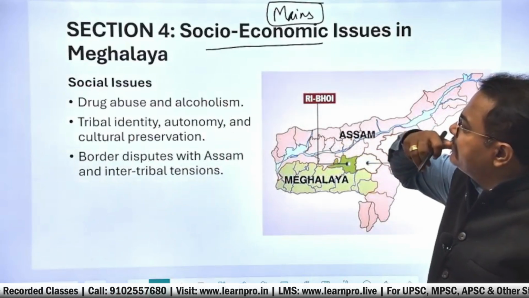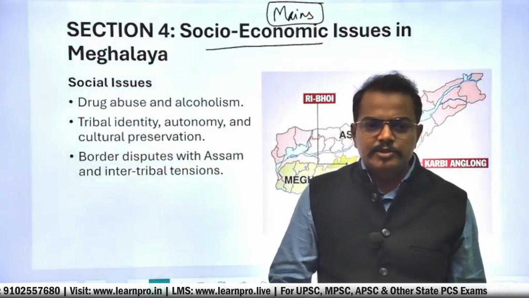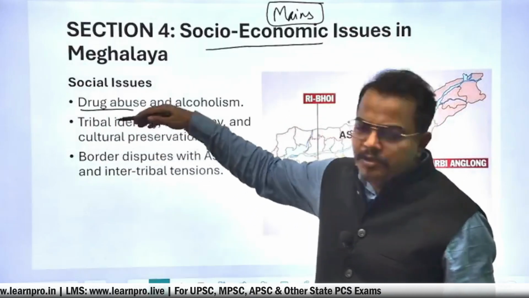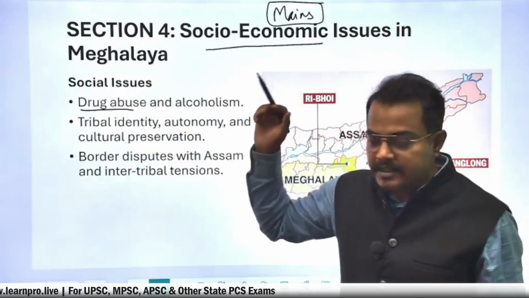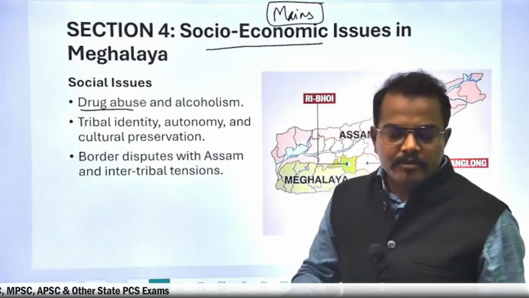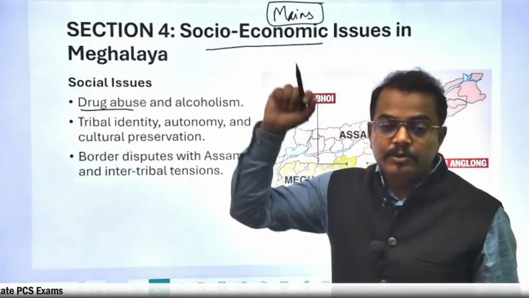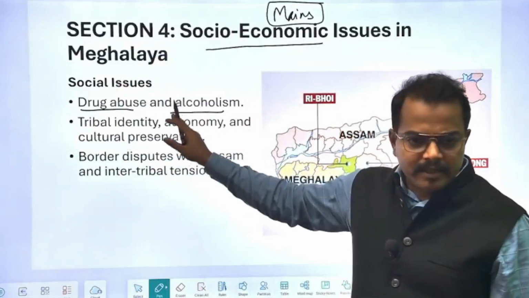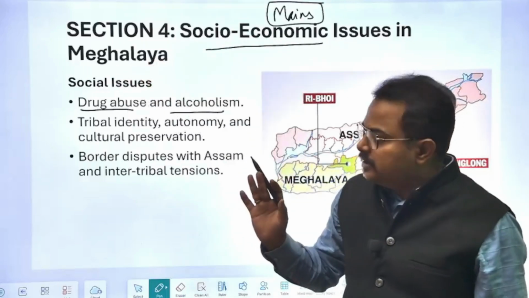Now let me tell you what kind of things you will be studying in socio-economic issues in Meghalaya. So the first thing, which is common in the Northeast, common in Punjab, common in some South Indian states, is the problem of drug abuse. It is not an exclusive problem of Meghalaya, it is a problem of the Northeast, Punjab, and some South Indian states. And alcohol is a similar kind of problem, again in Punjab, again in the Northeast, again in these South Indian states. So these issues are there.